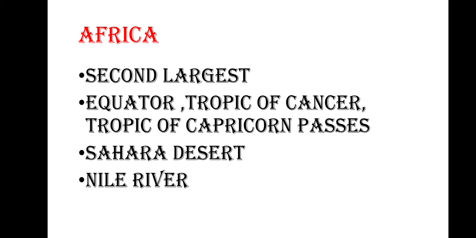The Tropic of Capricorn is also passing. Then the world's largest desert, the Sahara Desert, is found in the African continent. Then the longest river of the world, the Nile River. I said longest. This is the longest river, and it is also found in Africa.